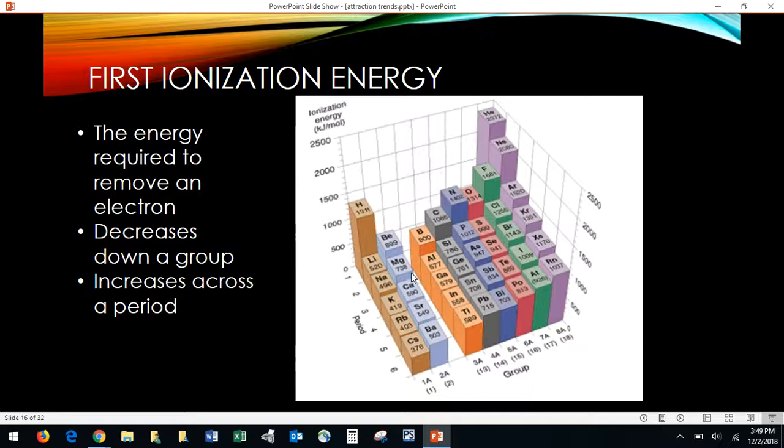And it decreases across a period-ish. As you see, it's not perfect, but it does sort of decrease across the period. If you really want to see why these dips occur, look at the electron configuration of beryllium versus boron, and you'll see beryllium has full subshells and boron doesn't. You'll see nitrogen has a half-filled p subshell and oxygen doesn't. So that's the energy gain to having everything going in the same direction. So there are explanations for all that, nothing I would ever really ask you to know right now. Just know the general trend is cesium toward helium increases.